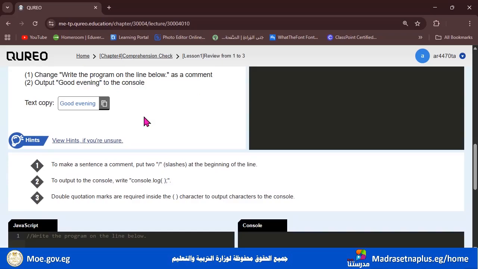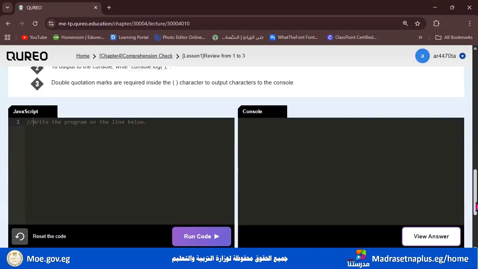So first you need to copy the sentence, okay? And then go to the first line and click enter to create the second line. After that, write console.log, and if it turns blue, then you are on the right track.